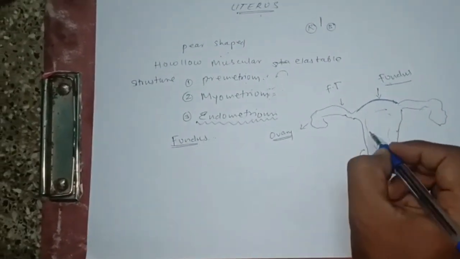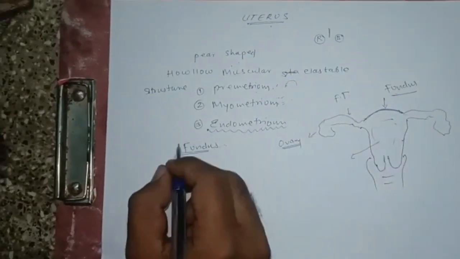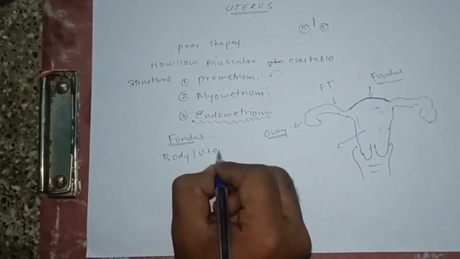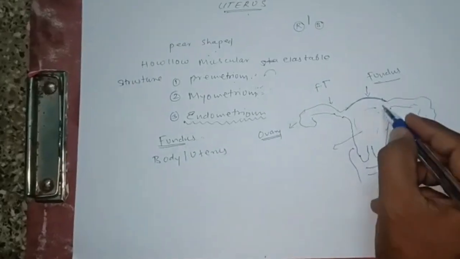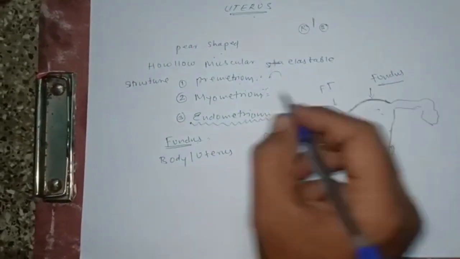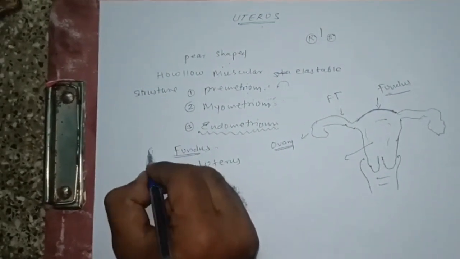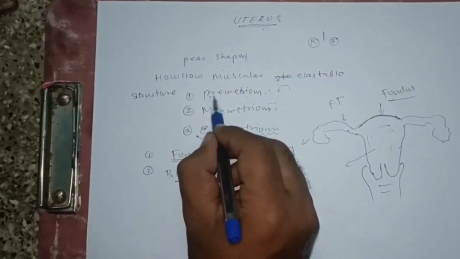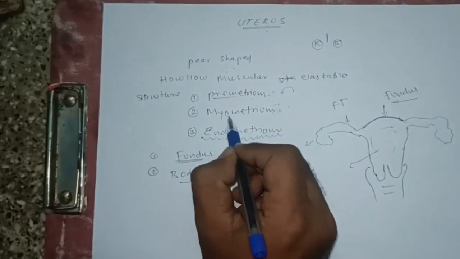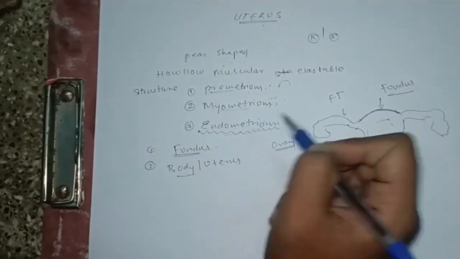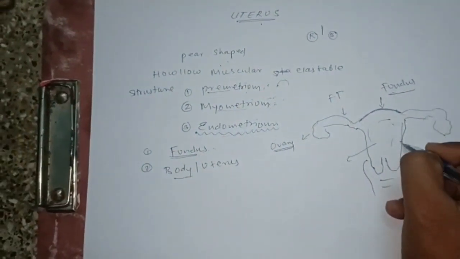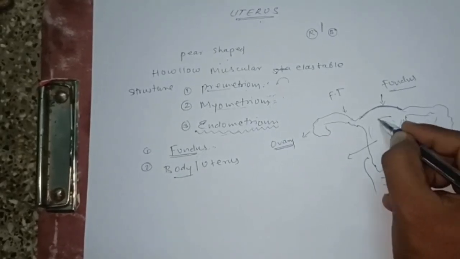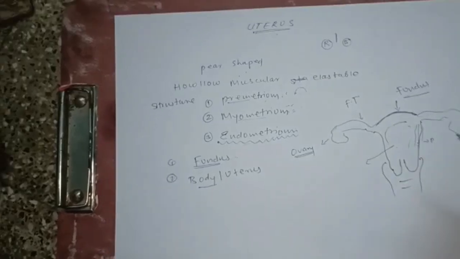This major area of the uterus is known as the body of the uterus. Clear? The largest surface area of the uterus is known as the body. Next, we discussed that there are three layers: perimetrium, myometrium, endometrium. The outermost layer is the perimetrium, here is the myometrium, and the innermost layer is known as the endometrium.